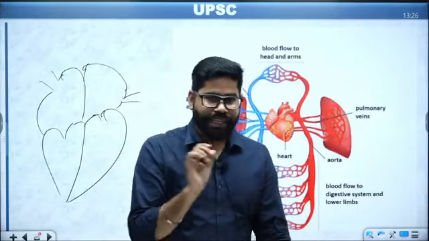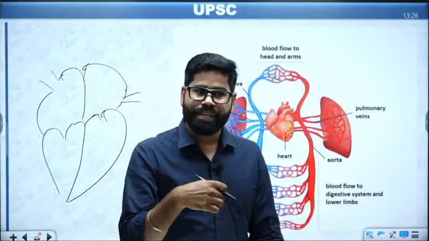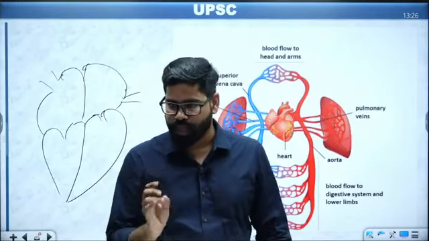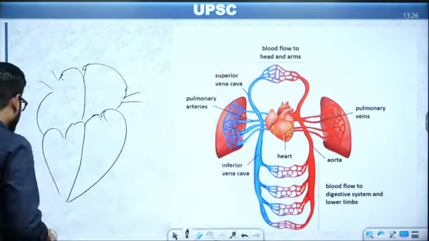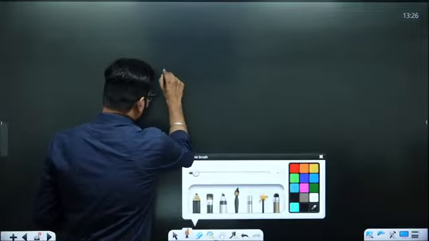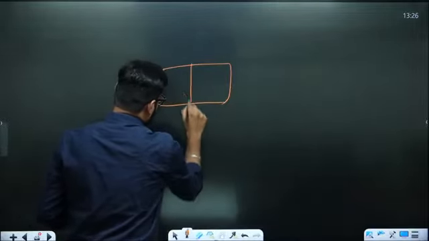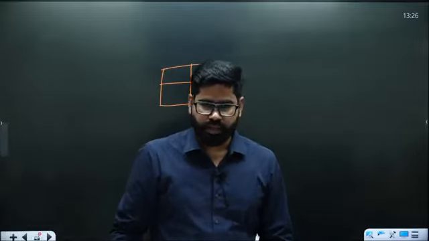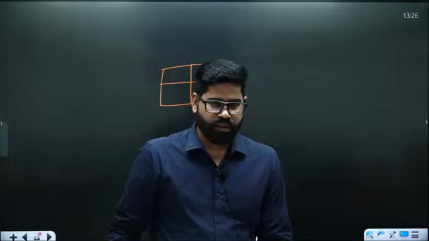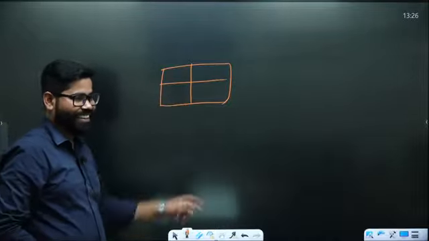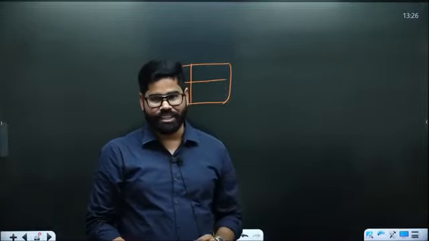Now, what is the utility of the heart, like how it is helping and how it is pumping the blood? That is one thing which we have to see. But we will see it in the form of flow charts. Suppose we are making it in a square shape as per our convenience. So the heart has 4 chambers. Which are they? Which one is left? This one is the left atrium and left ventricle. The other is the right atrium and right ventricle.